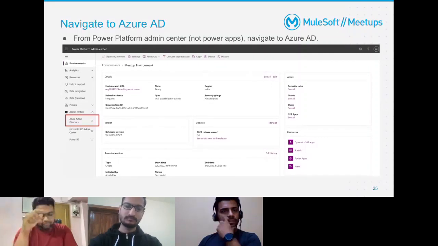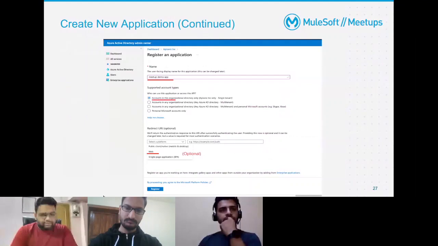So click on that. Go inside Enterprise Applications, create your own application, and give it a name. Give it how you want to access it. In most cases, if you are dealing with a single instance and a single user, you'll probably select only a single tenant and select the platform as web. That's optional. And skip that as well.